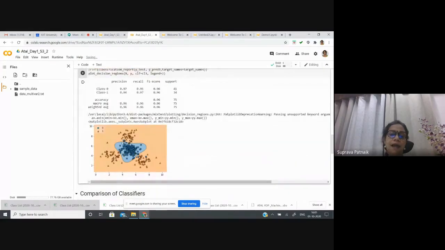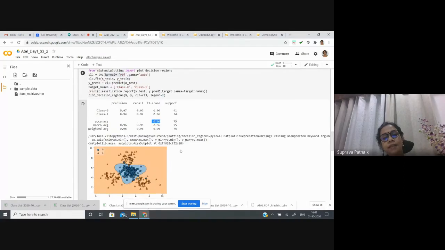See here what happened. Almost all the samples are rightly classified. Very few are falling out of this blue, and similarly very few are falling inside this blue. So you can see that the accuracy has improved to 0.96. With linear it was only 45%.